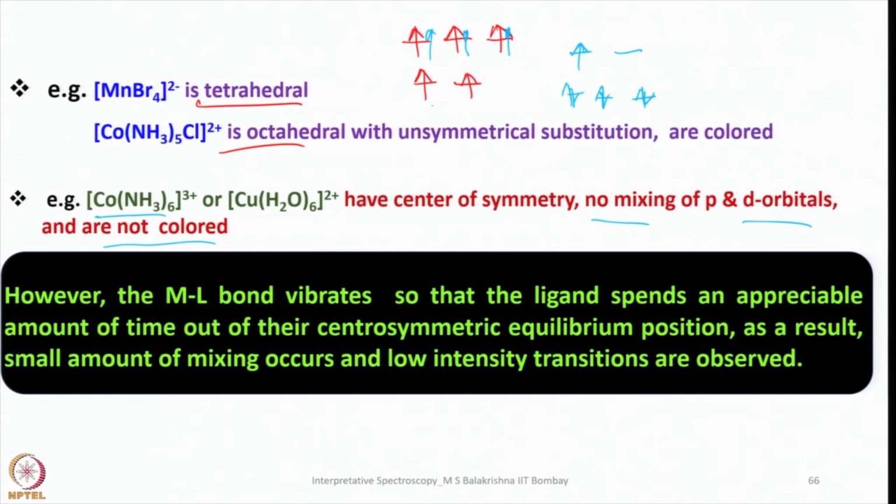So then why does this color come despite their having a center of symmetry? That means when the metal to ligand bond vibrates, the ligand spends an appreciable amount of time out of its centrosymmetric equilibrium position. As a result, a small amount of mixing does occur and low intensity transitions are observed. So when they are vibrating with respect to the mean position, it so happens that all the ligands will be at a different position from the central metal atom. As a result, they come out of centrosymmetric equilibrium, and this is essentially due to the mixing of p and d orbitals, and that results in low intensity transitions.